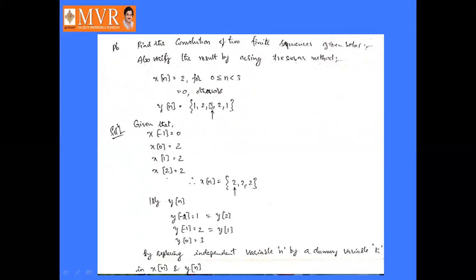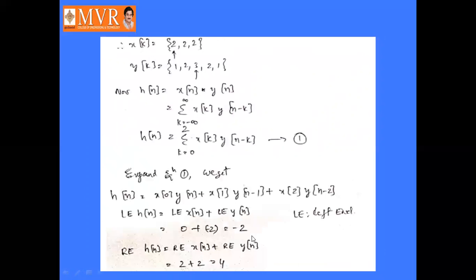If you put the arrow here, it means this is the y of 0 value. y of 1 is 2, y of 2 is 1, y of minus 1 is 2, and y of minus 2 is 1. So here we write the values of y of 0, y of minus 1, y of minus 2, y of 1 and y of 2 like this. Now, replacing the independent variable n by a dummy variable k in x of n and y of n, x of k equals 2 2 2, with the arrow here, that is, x of 0 is 2, x of 1 is 2, x of 2 is 2. Similarly, y of k equals 1 2 3 2 1, where y of 0 is 3, y of 1 is 2, y of 2 is 1, y of minus 1 is 2, and y of minus 2 is 1.